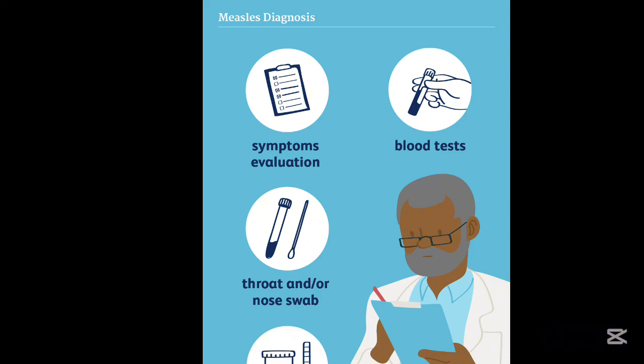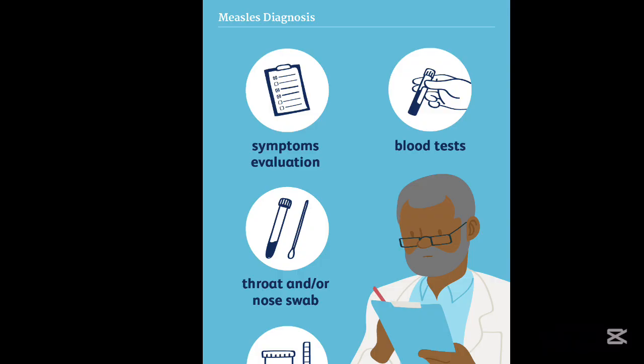So how is it diagnosed? Diagnosis is often clinical, based on symptoms and the rash pattern. A blood test can confirm measles by detecting measles IgM antibodies. Laboratory confirmation is especially important during outbreaks.